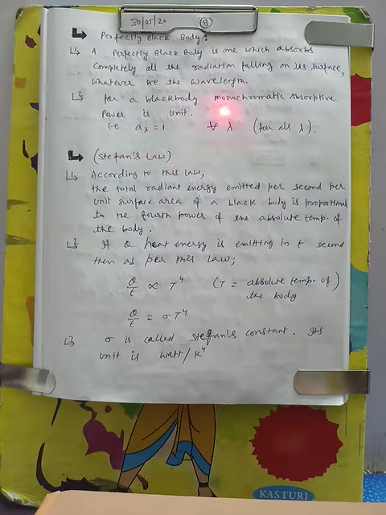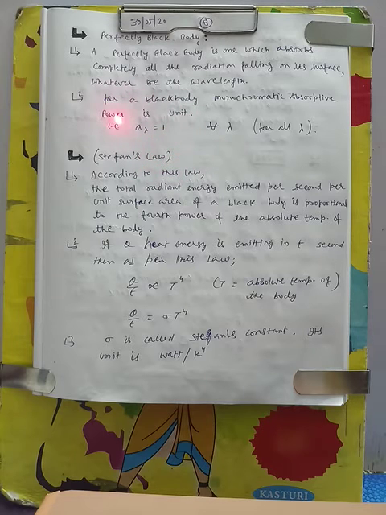So, for a black body the monochromatic absorptive power is unity. We studied in the last class what the monochromatic absorptive power is: the ratio of absorbed radiation to the incident radiation.